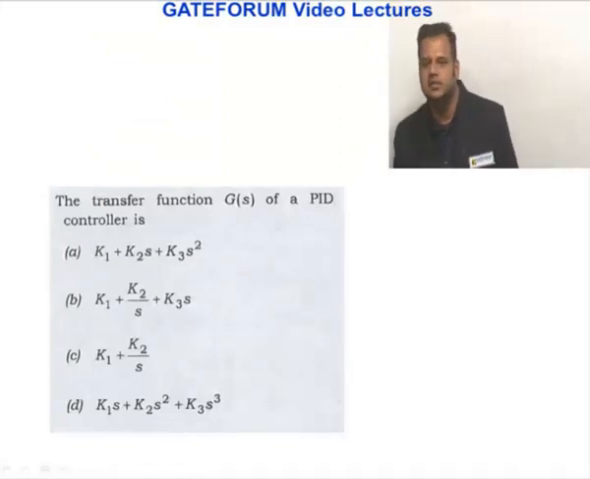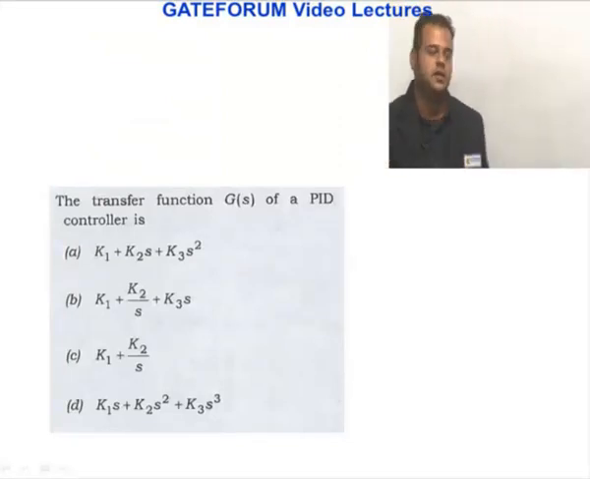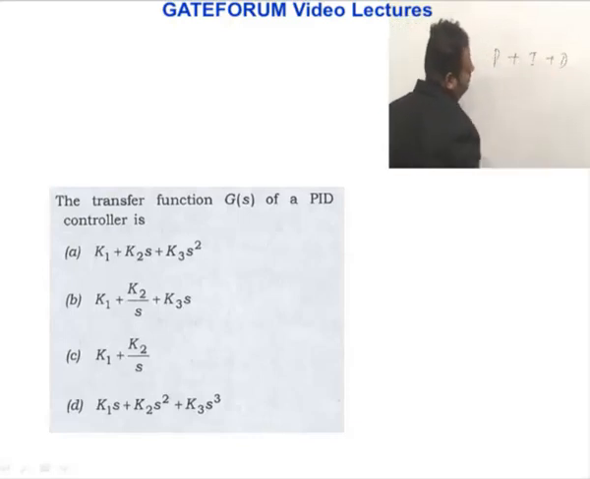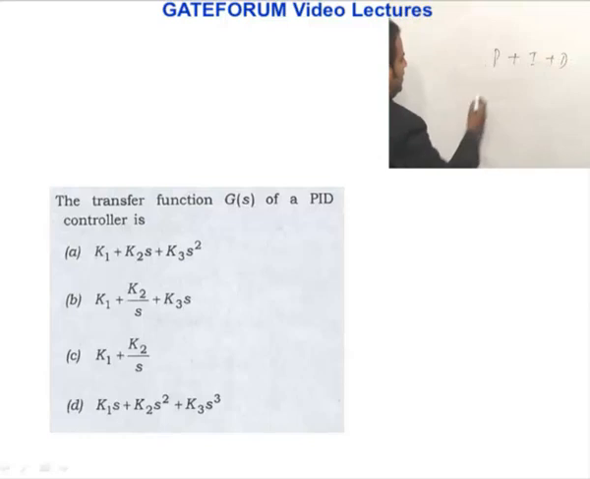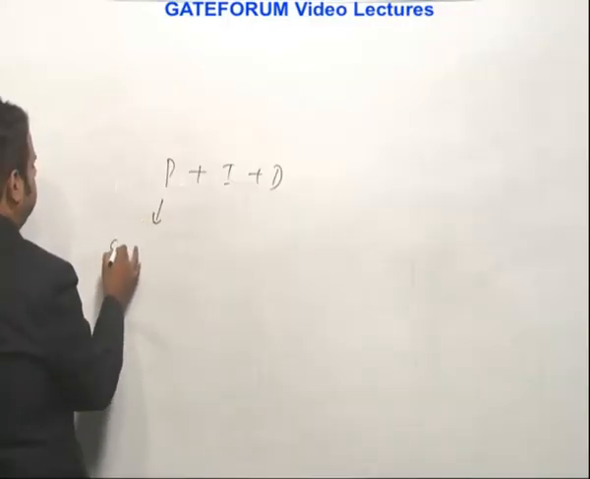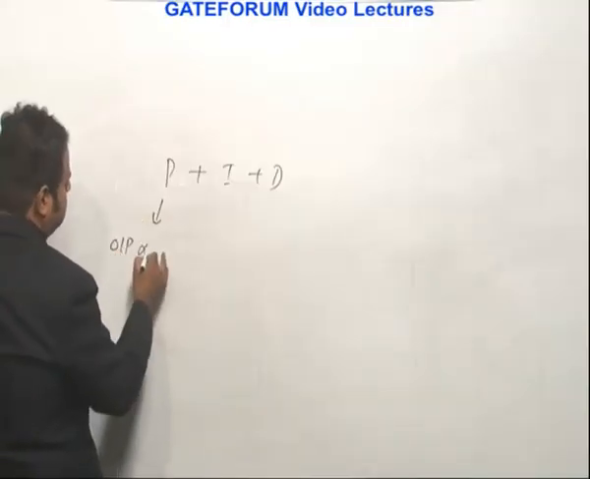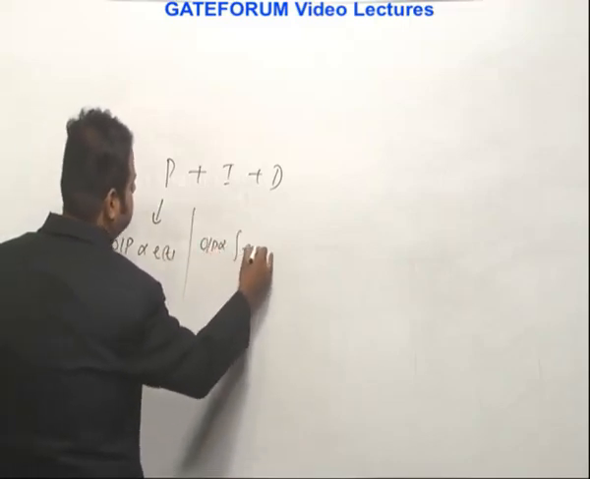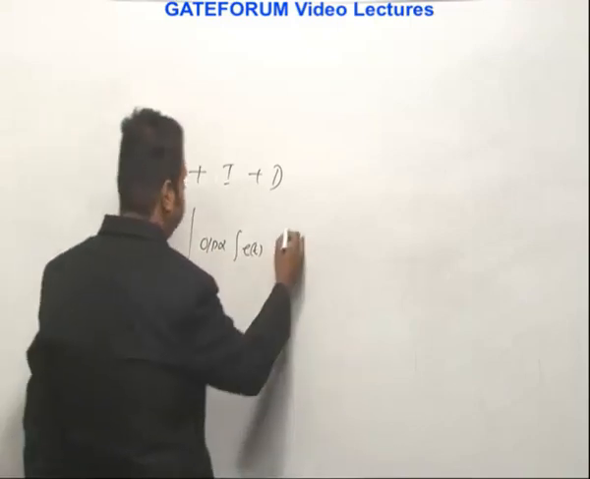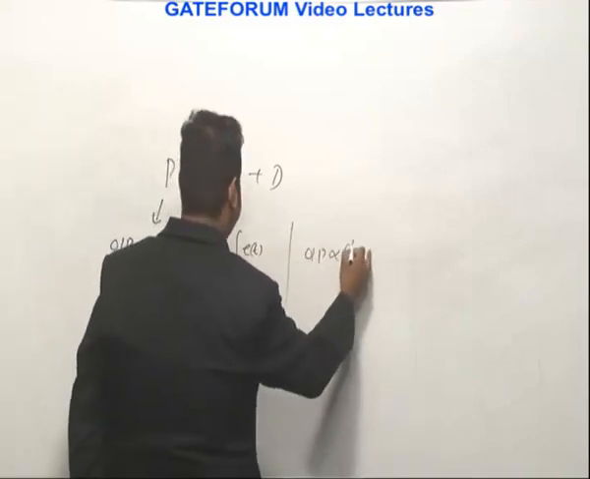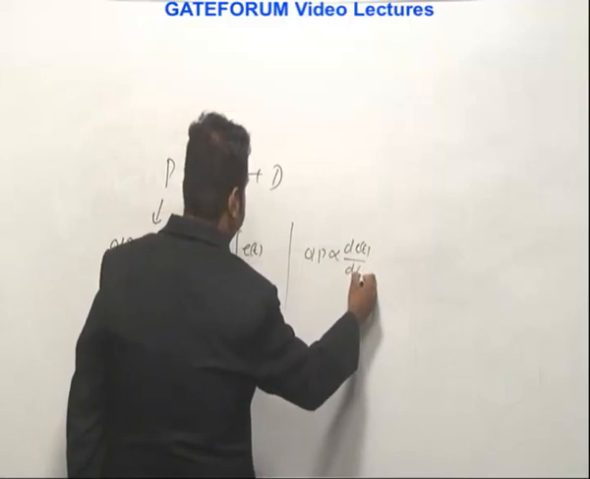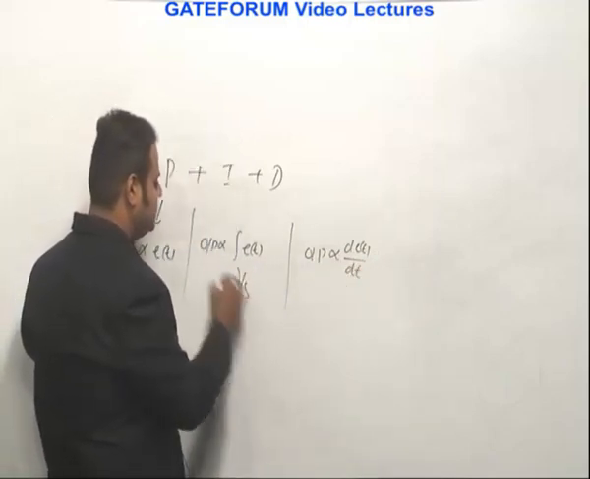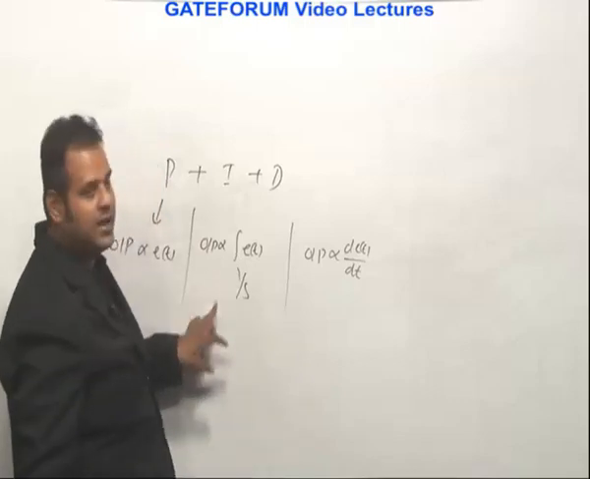The transfer function G(S) of a PID controller is which of the following? So we are expecting P, I and D. In a proportional controller, the output is proportional to e(t) itself. In the integral controller, the output is proportional to the integration of the error. In the derivative controller, the output is proportional to the differentiation of the error. When you are dealing with integration in the S domain, you get 1 by S terms.